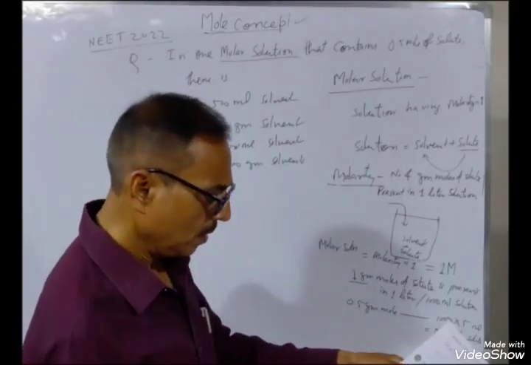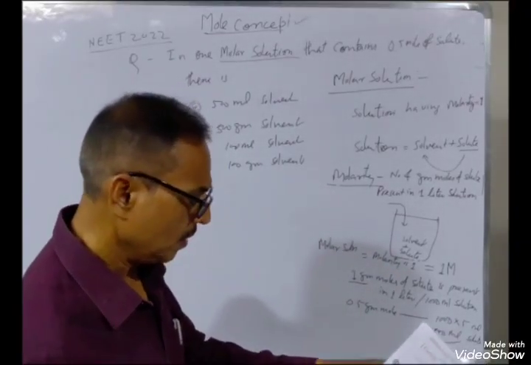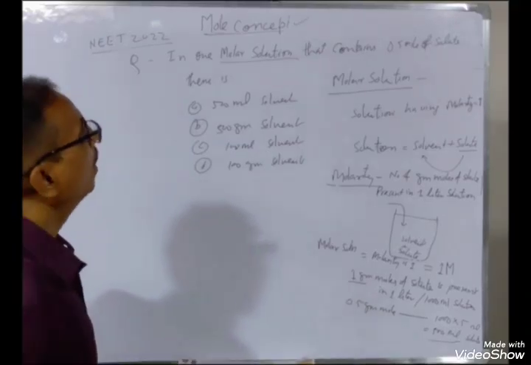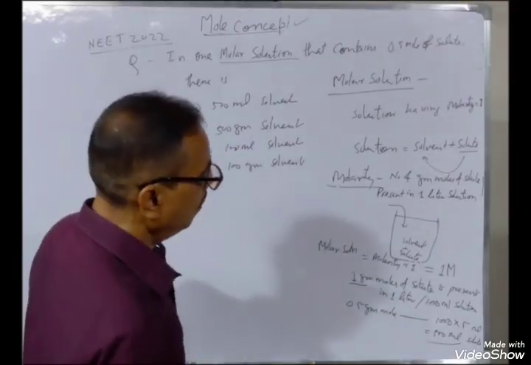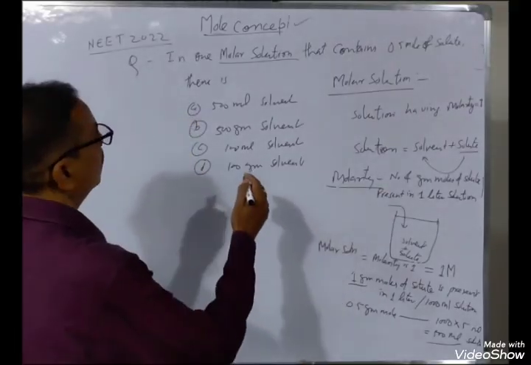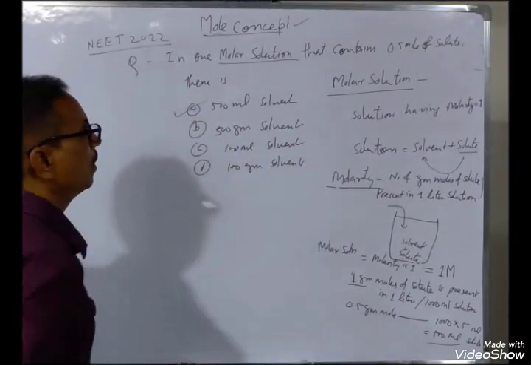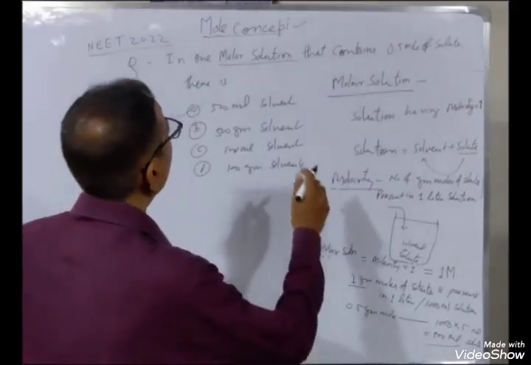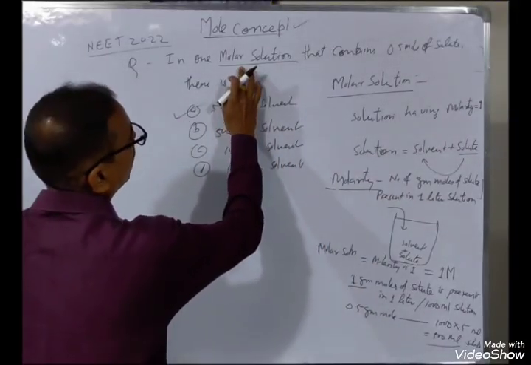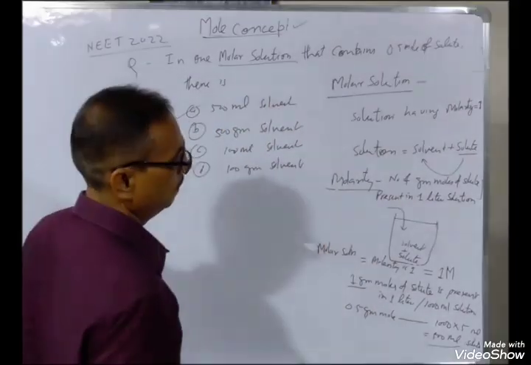But here, one thing to notice: if it is molal solution, then the question will change.